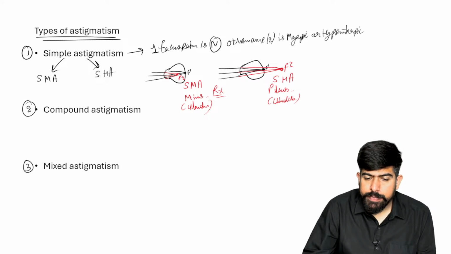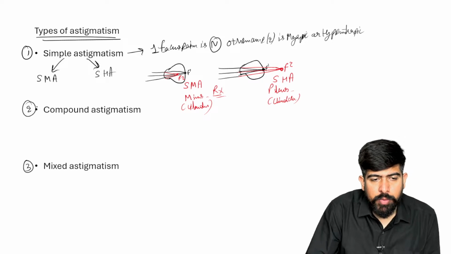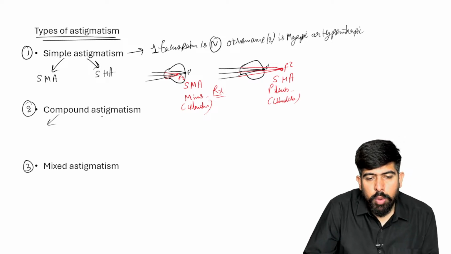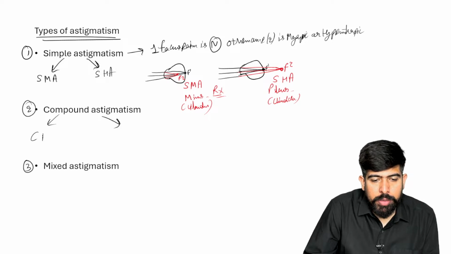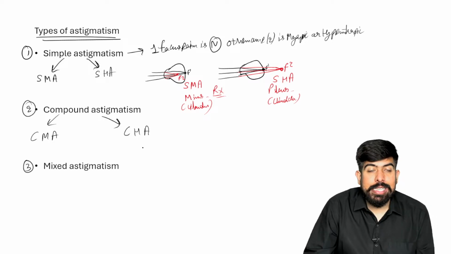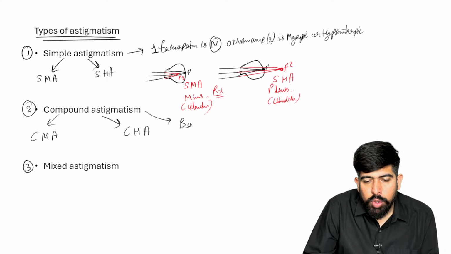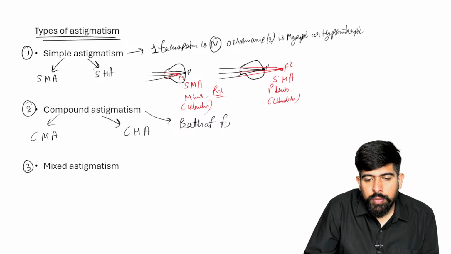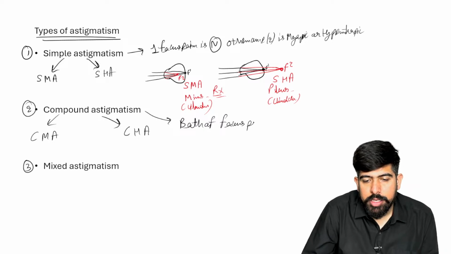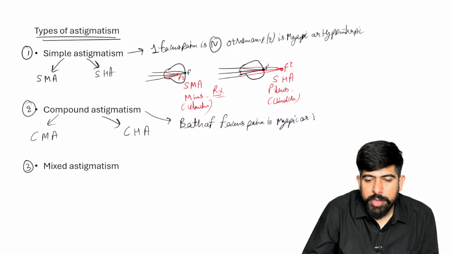Now the next one we have here is the compound type of astigmatism. Of course, it will also be divided into two parts. What kind of two parts? Compound myopic astigmatism, and the second one is compound hypermetropic astigmatism. By the word compound, please remember, both focus points are myopic or hypermetropic.